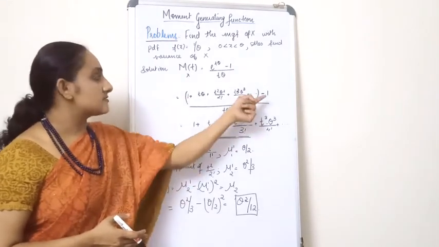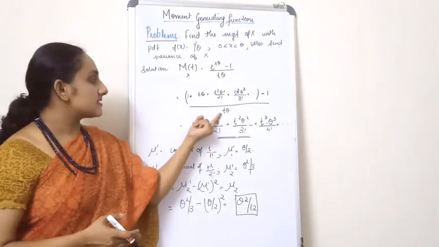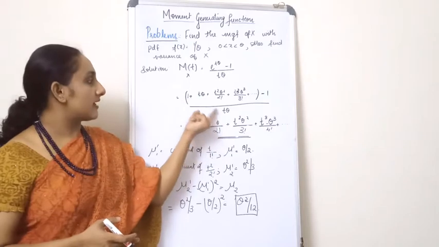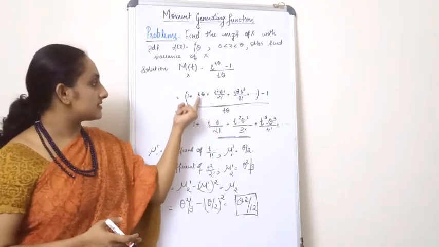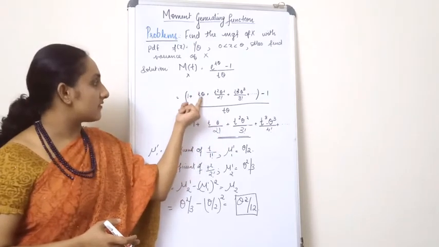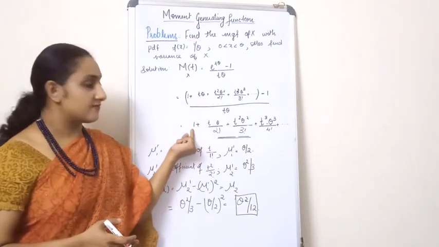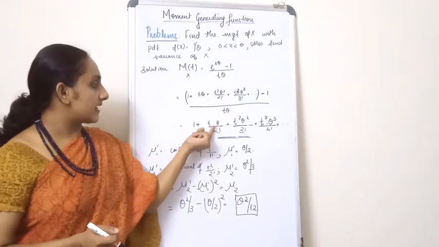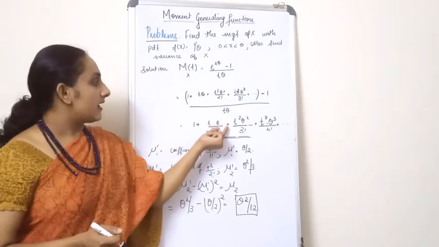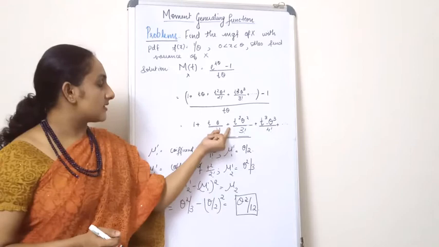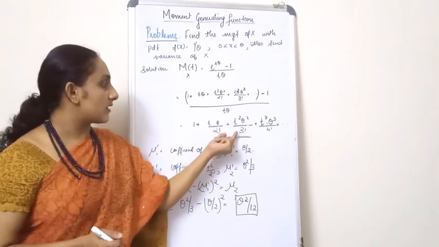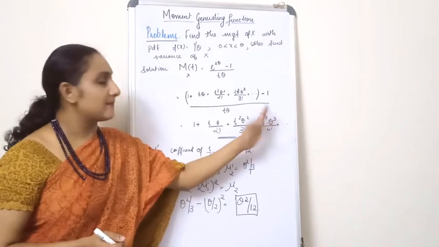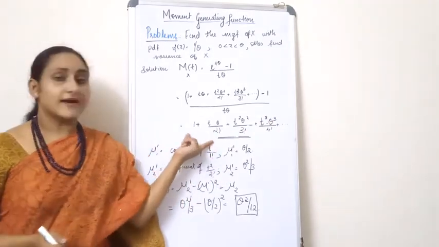These two terms will be cancelled, and there is also a t theta in the denominator. Taking the numerator and denominator together, instead of t theta I get 1 as the first term. Then t theta and t square theta square get cancelled, and I get t theta by 2 factorial, and simultaneously the other terms, plus t square theta square by 3 factorial plus t cube theta cube by 4 factorial plus etc. So this is the final expansion.